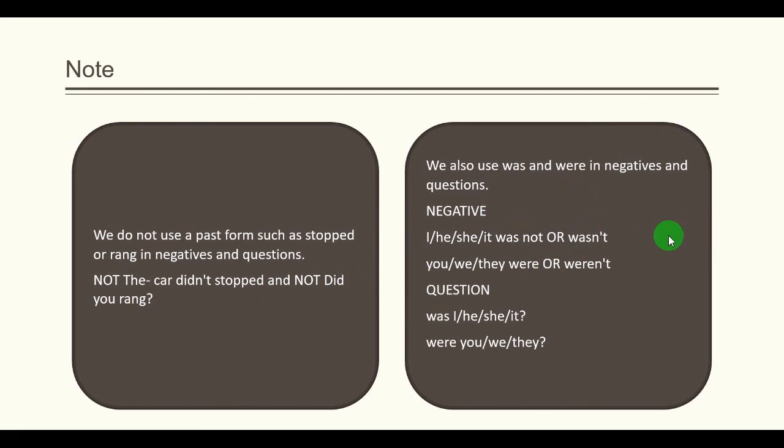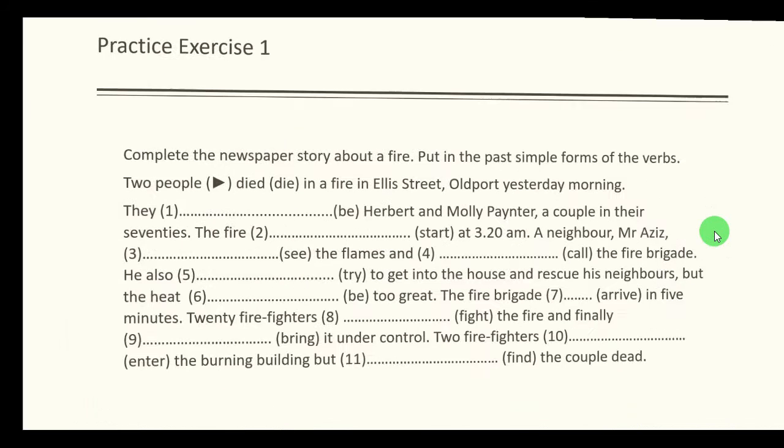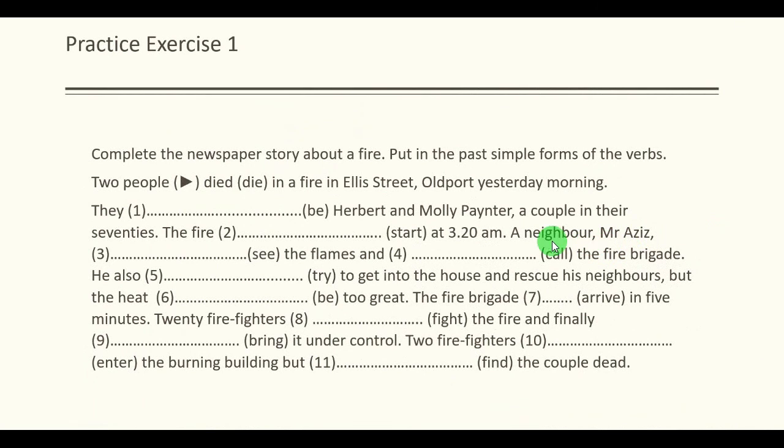Okay, that's it. Now we'll be moving towards the exercise. So here is the first exercise which I want you to finish within 2 minutes. The instructions are given. Complete the newspaper story about a fire. Put in the past simple forms of the verbs, right? So here is an example. Two people died.